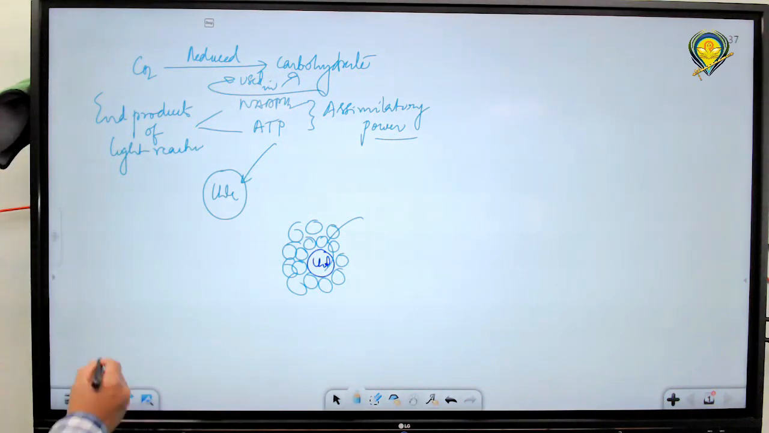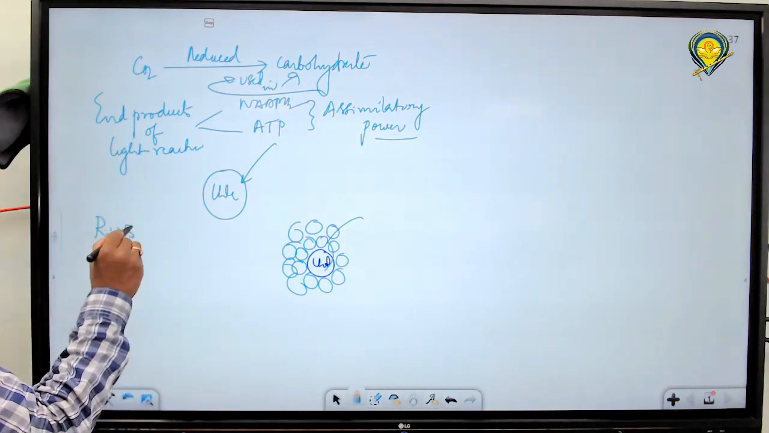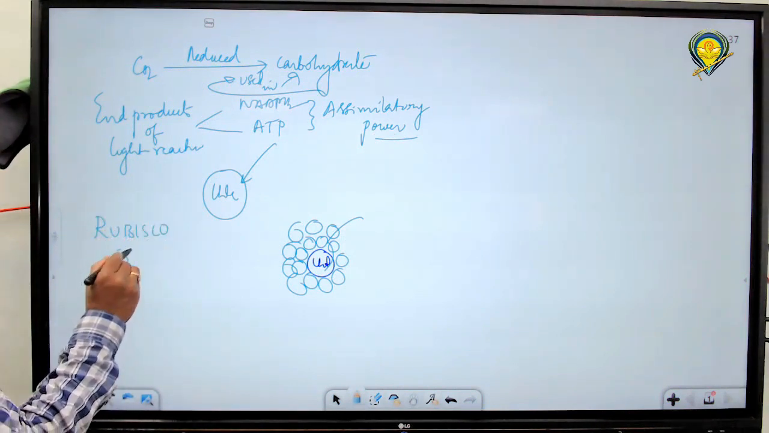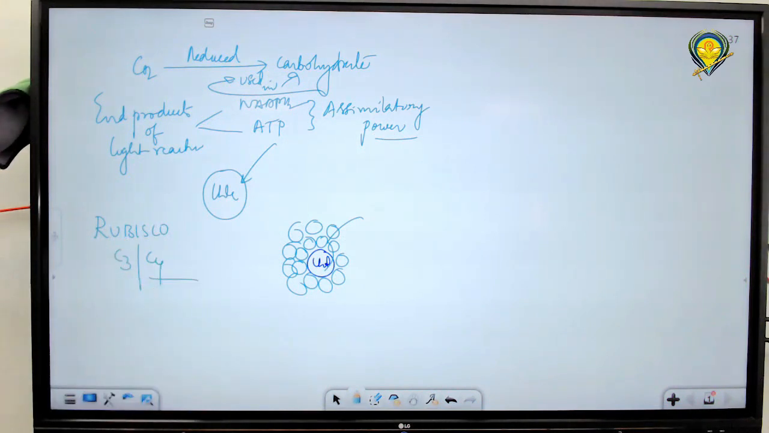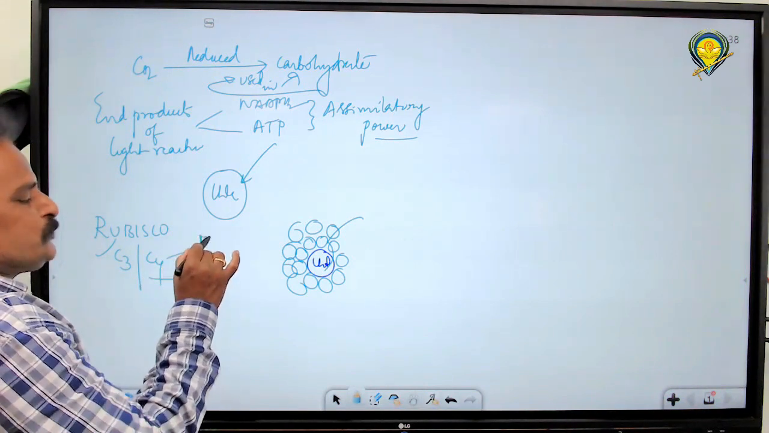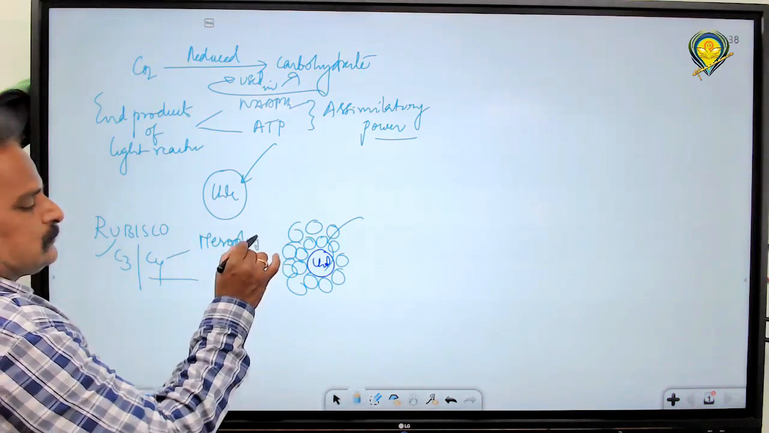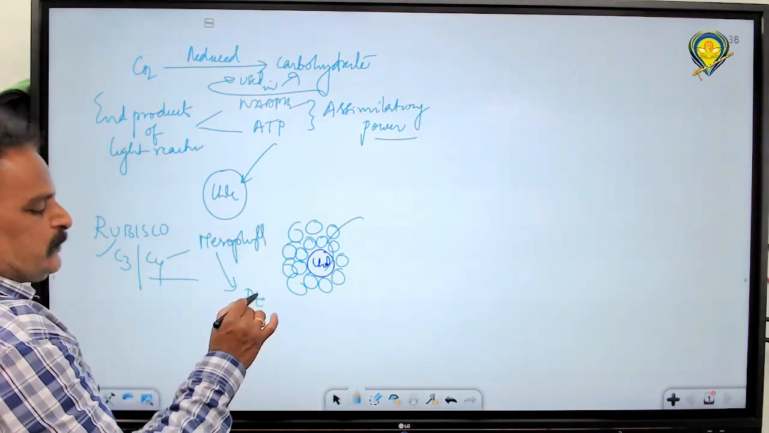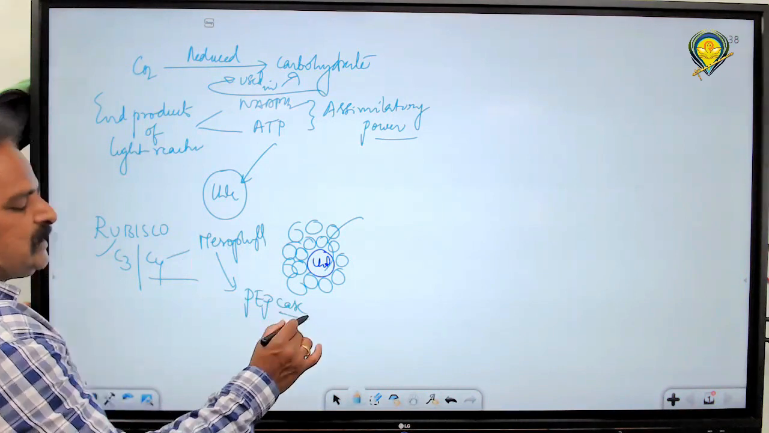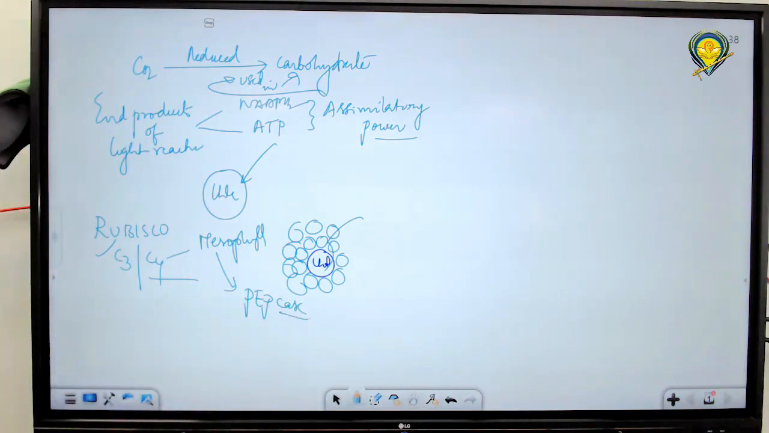What is the most common enzyme involved? This is Rubisco. The enzymes of the C3 and C4 cycles, particularly C3, are located in the stroma. When you go for the C4 cycle, the mesophyll cells have PEPcase in place of Rubisco. PEPcase means PEP carboxylase, phosphoenolpyruvate carboxylase, present only in C4 plants and CAM plants, not in C3 plants.